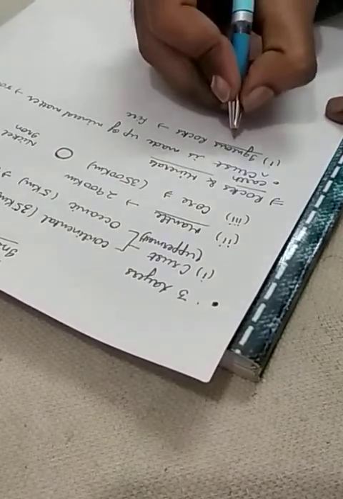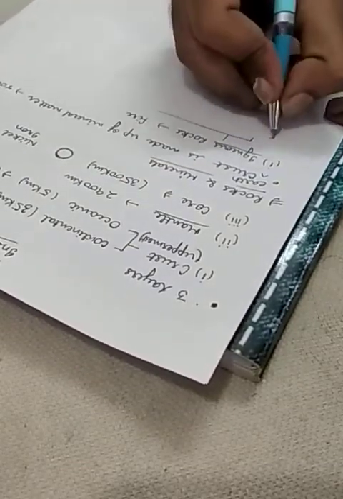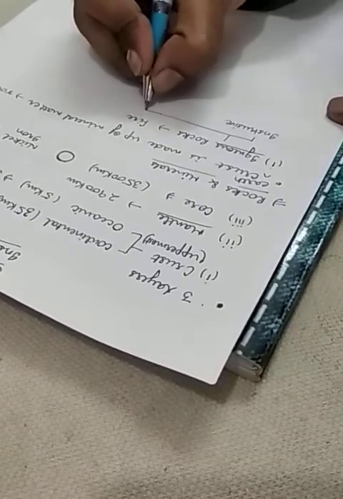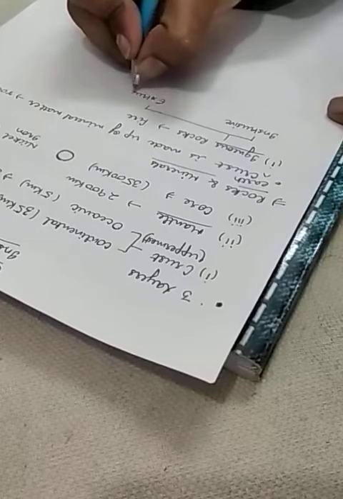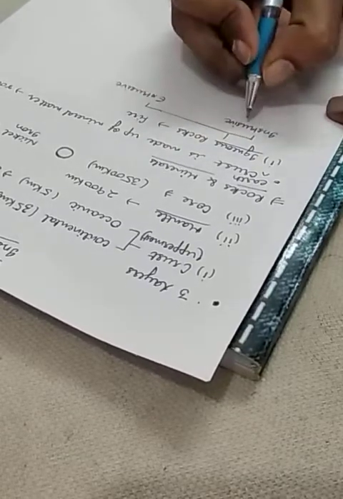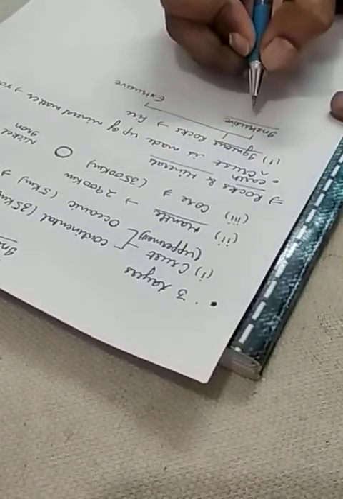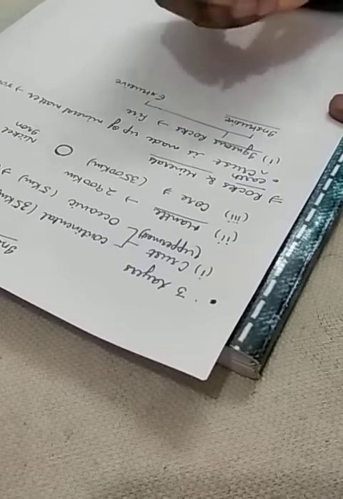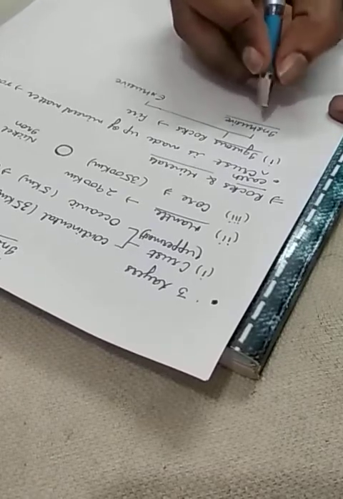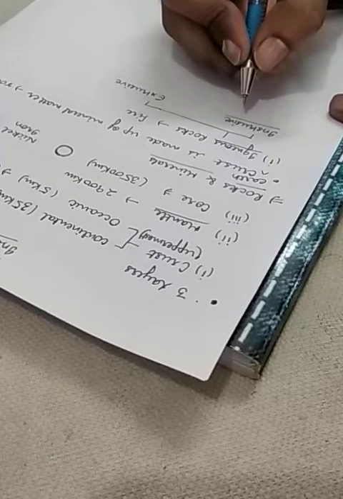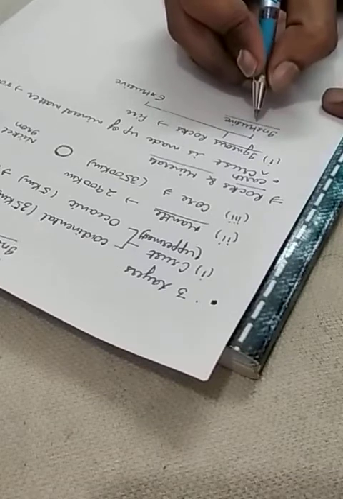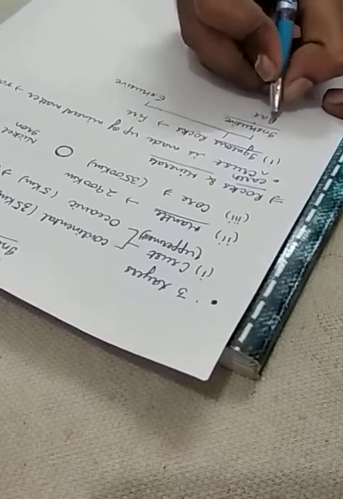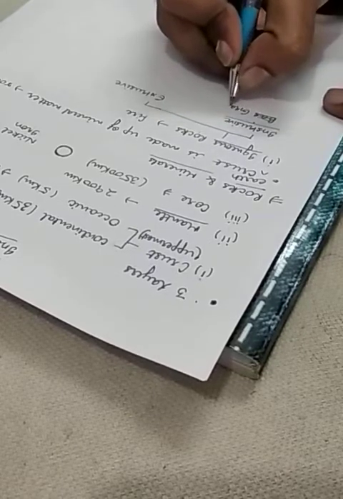There are 2 types: intrusive and extrusive. As we all know, rocks are formed from magma. When magma solidifies deep inside the earth and the rocks are formed deep inside, they are intrusive rocks. It is basically granite.